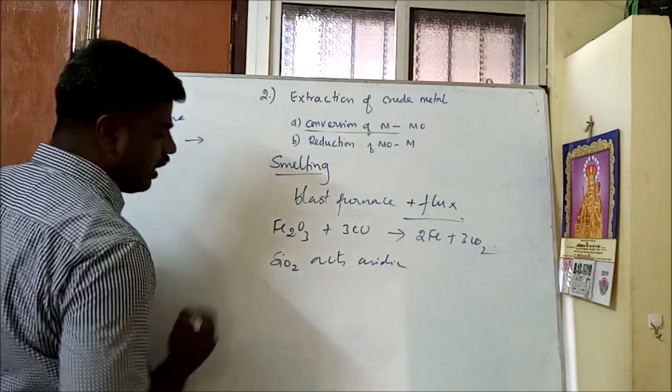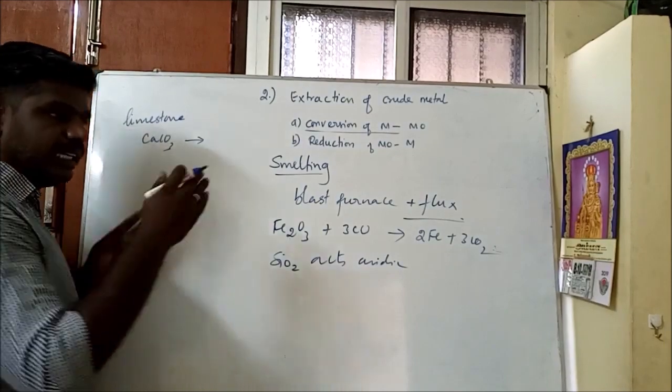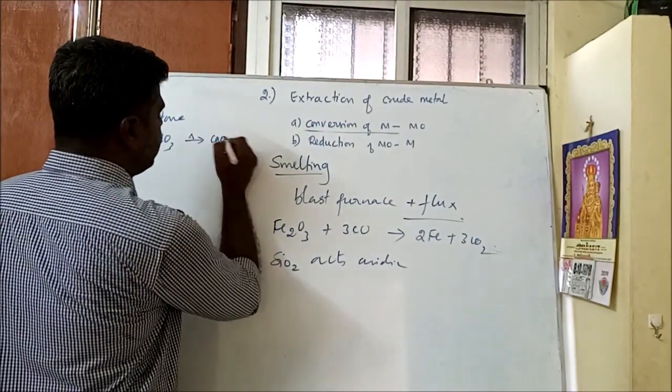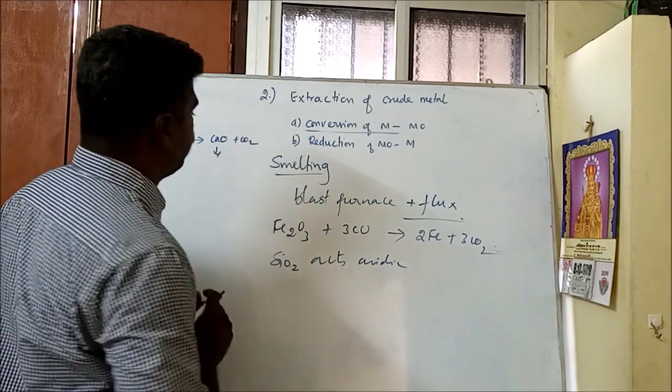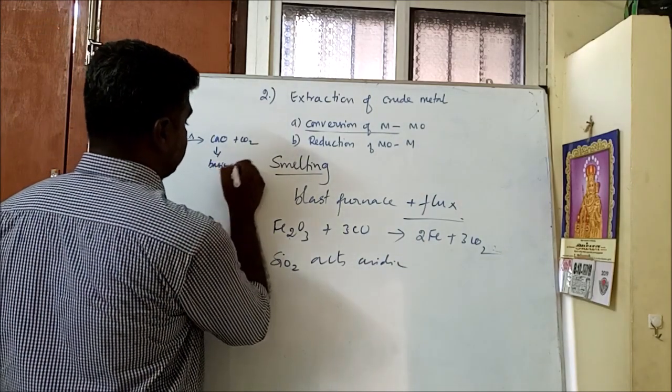The three mixture, iron oxide, carbon monoxide, and limestone, is taken in a blast furnace. When it is heated, calcium carbonate decomposes into calcium oxide plus carbon dioxide. This calcium oxide we call a basic flux.